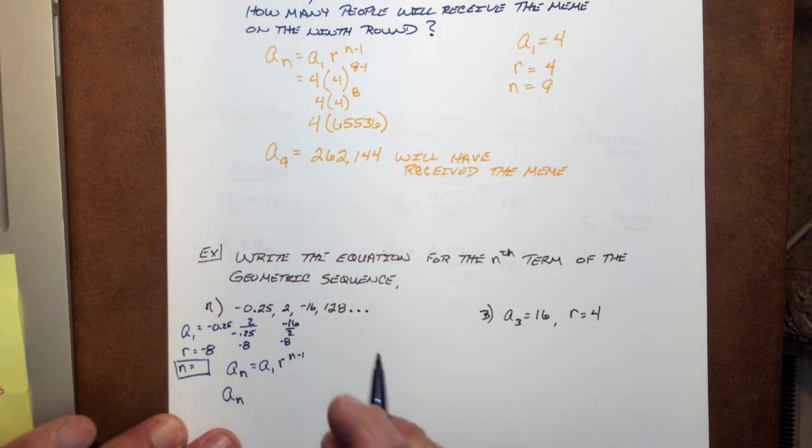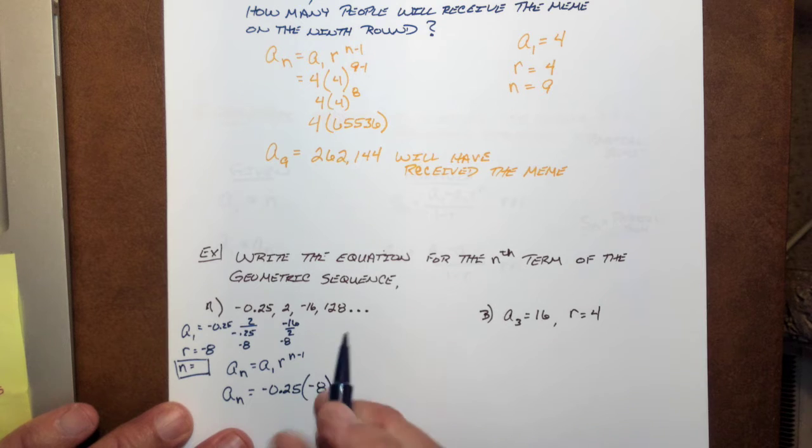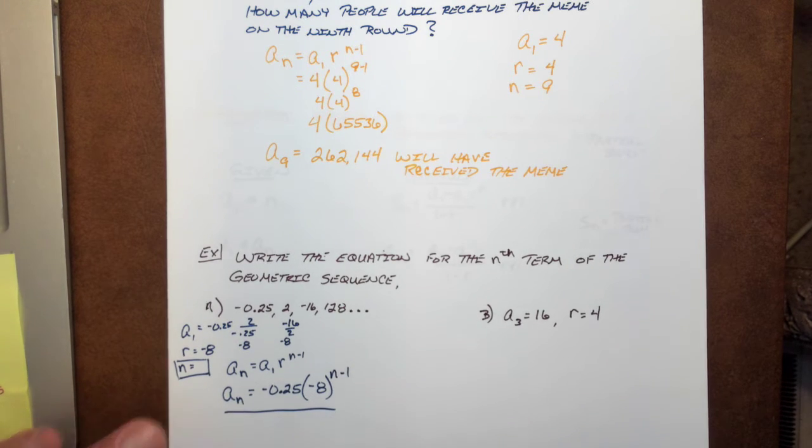A sub n, depending where we want to stop, equals negative 0.25, a sub 1, times our ratio, negative 8, to the power of n minus 1. We don't know n, so there's your equation for that sequence. Depending where you want to stop, or whatever the problem says, you plug in the appropriate information, and boom, we got it.